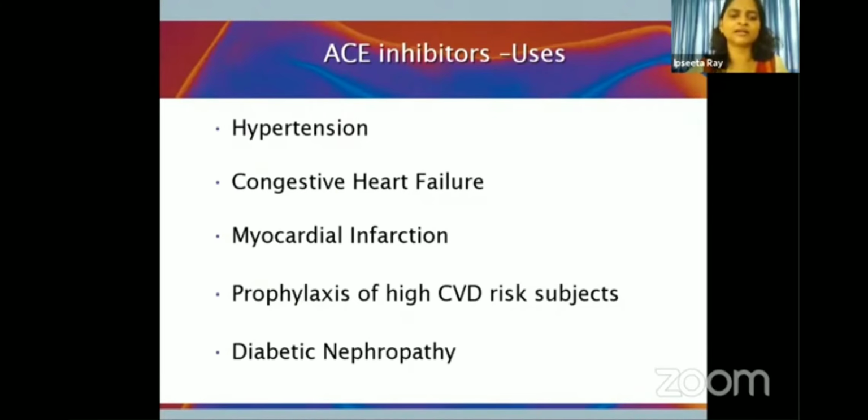In myocardial infarction, within the first 24 hours, ACE inhibitors have been shown to reduce the mortality associated with MI. Then in certain high-risk patients who have cardiovascular risk, ACE inhibitors have been known to reduce the incidence of stroke, and they are nephroprotective. They reduce albuminuria, so in diabetic nephropathy also they are indicated.